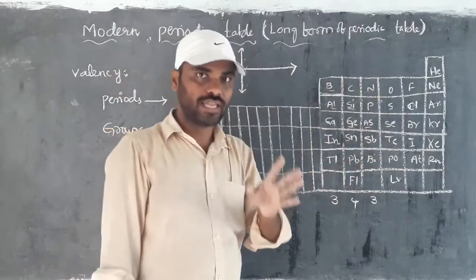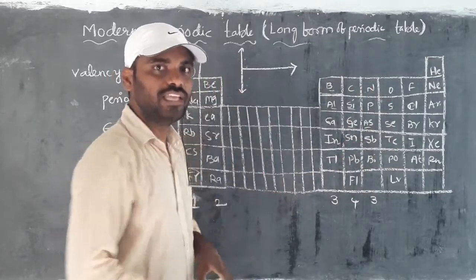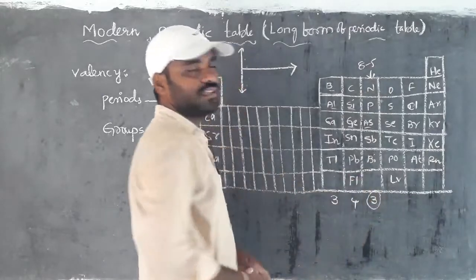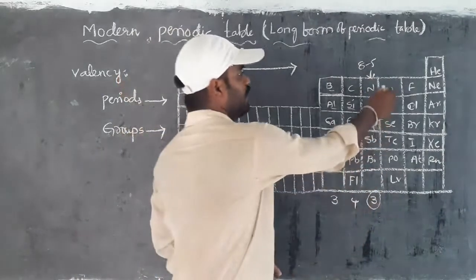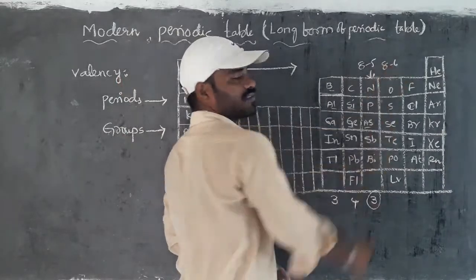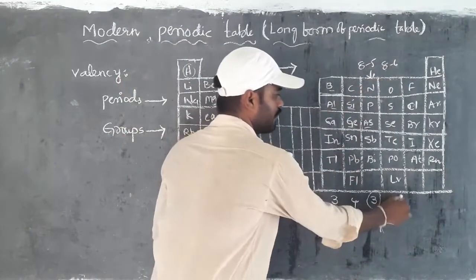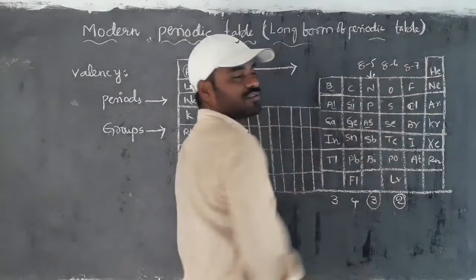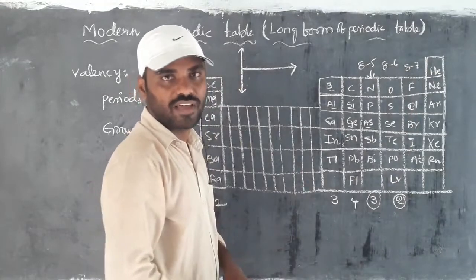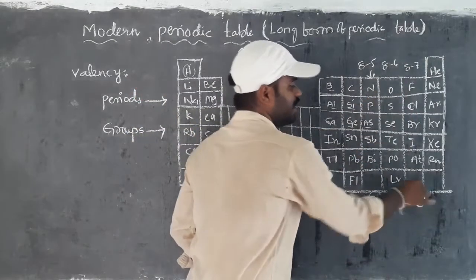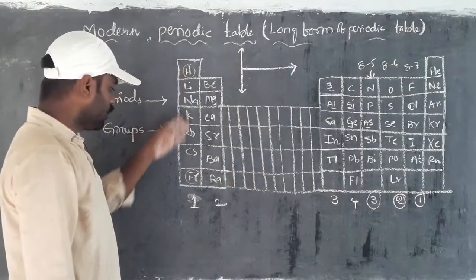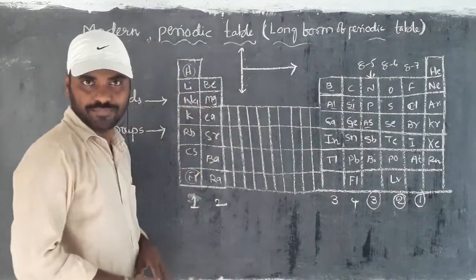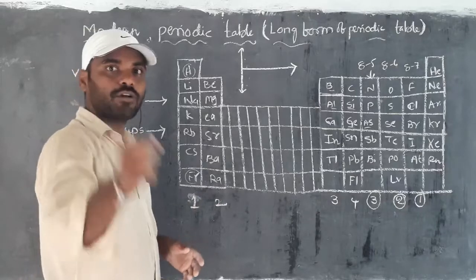When you have 5 electrons in the outermost orbit, we should deduct from 8, as we already discussed. So 8 minus 5 for the nitrogen group gives the valency as 3. Then coming to the oxygen group, the valence electrons are 6, and we deduct from 8, so the valency is 2. Then coming to the fluorine group, the valence electrons are 7, so the valency is 1. All elements of a group show the same valency because their configuration is the same, and for that their chemical properties are always similar.